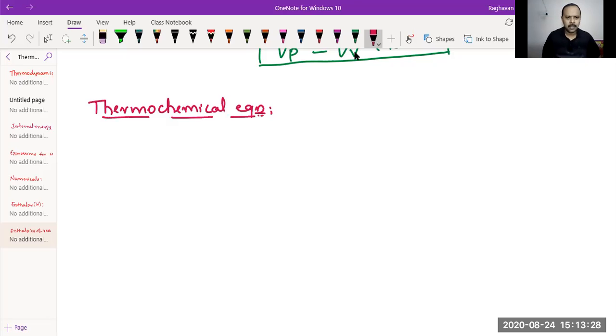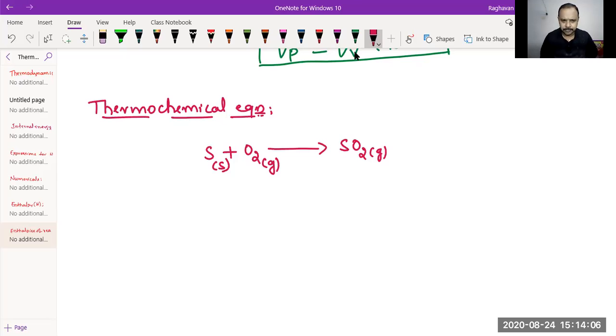What is a thermochemical equation? Generally, when it comes to thermochemistry, we write thermochemical equations. It is a chemical equation. The name itself suggests it is a chemical equation, no doubt. So let me write an equation for this. I'll write sulfur, when it is combusted, it becomes sulfur dioxide. Now it's a balanced chemical equation.